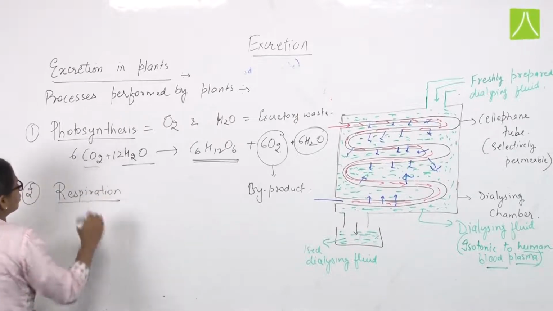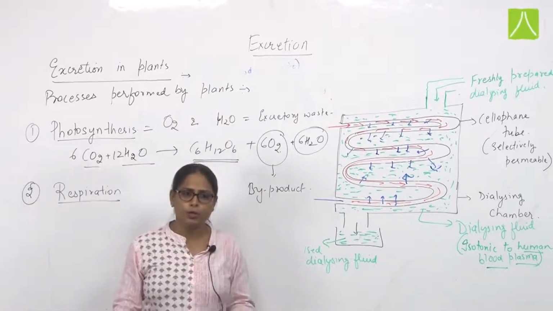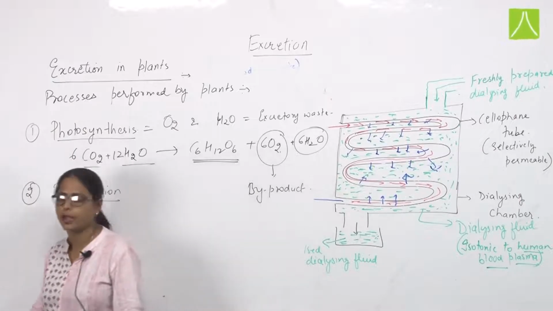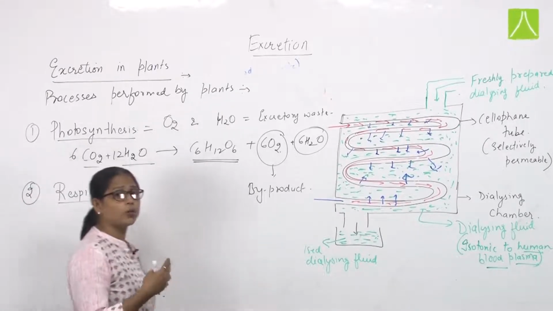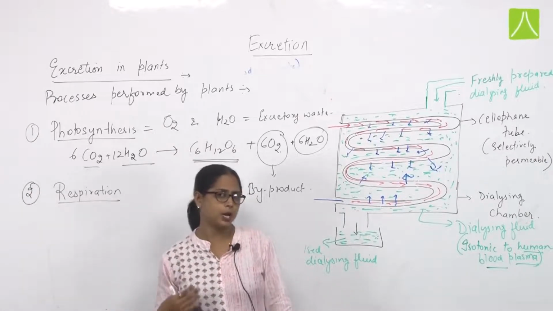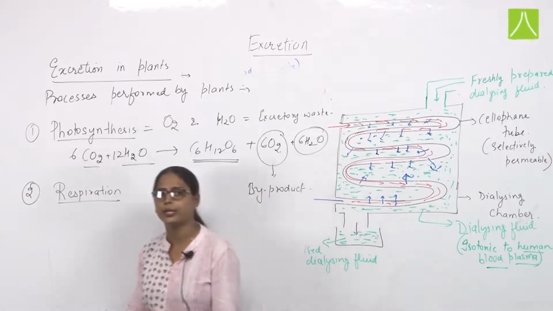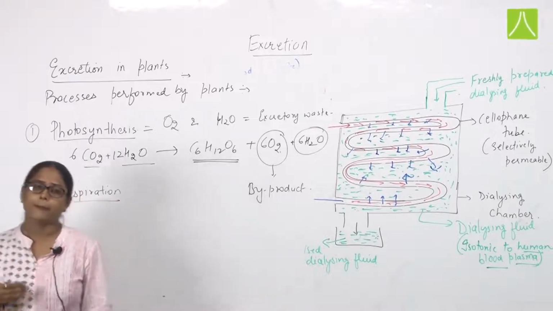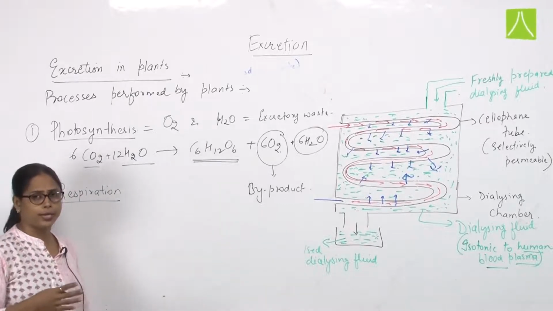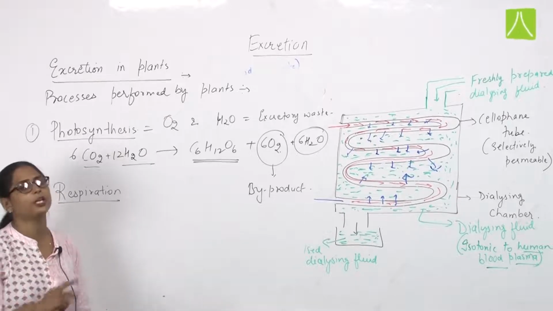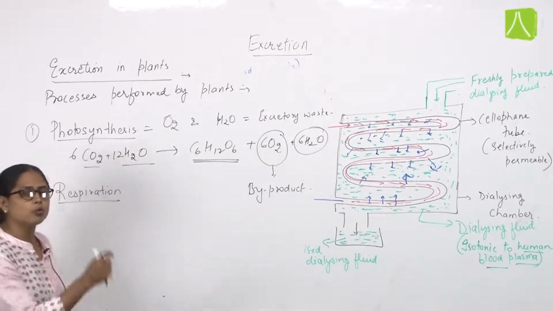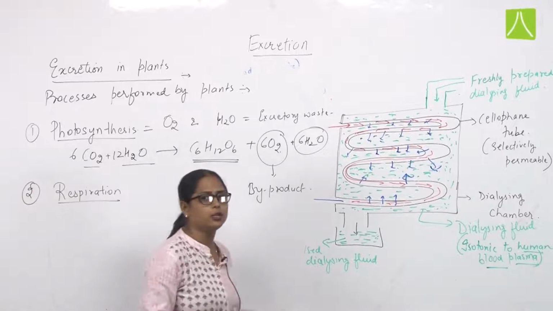Then another process we talk about is respiration. Since a plant is also a living being, like we animals or human beings, plants also respire. Plants respire throughout day and night, although we say that plants do photosynthesis only during daytime. That means during daytime plants absorb more and more carbon dioxide and release more and more oxygen. But the respiration is also taking place continuously.